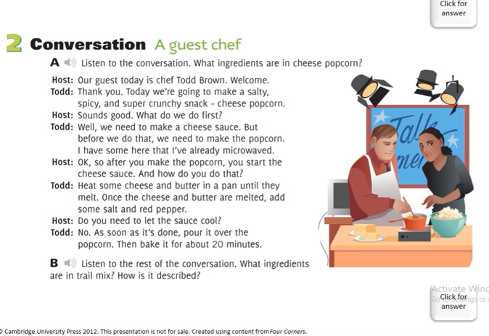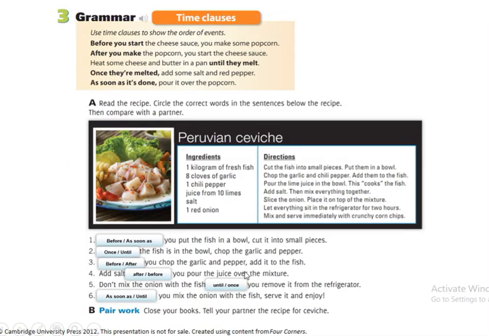Okay, so here I already explained what the ingredients are. What ingredients do we have? Of course, we have cheese, we have some salt, and the butter too. Now let's look at the time clauses, guys. The time clauses, o las cláusulas de tiempo. You know some of them, like before and after. Before is antes and after is después. Pero se llaman time clauses porque estamos dando una secuencia de tiempo. So use the time clauses to show the order of events.